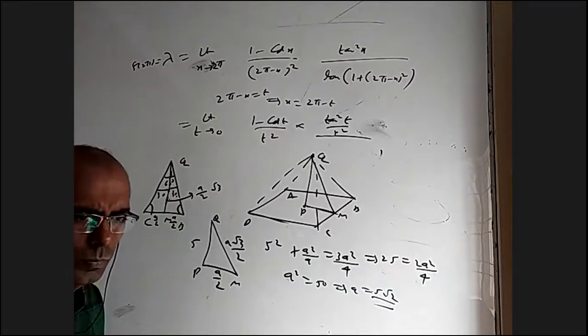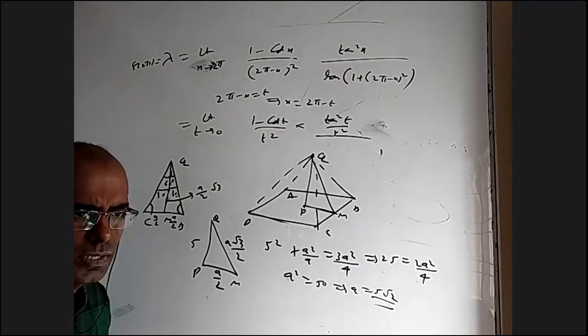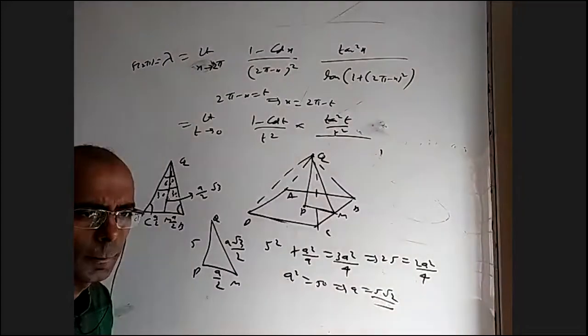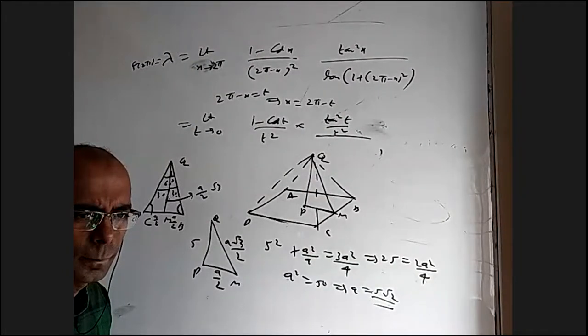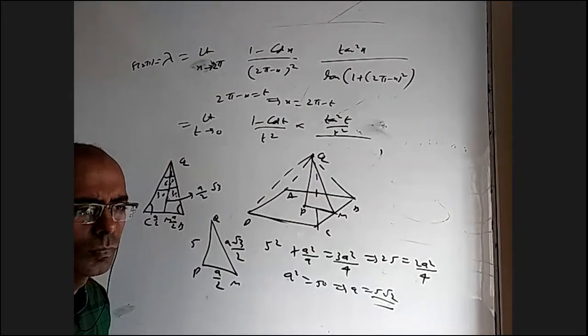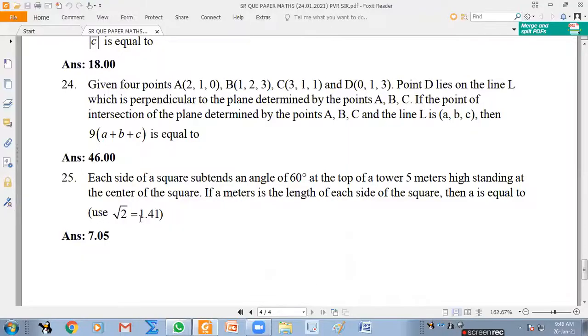Yes, sir. Just a visualization and seeing what to do. They gave root 2 as 1.41, so 5 root 2. They would have given root 2 as 1.414, which is better. Otherwise, the answer can change. That's all.